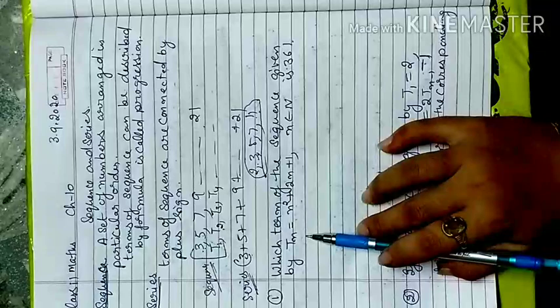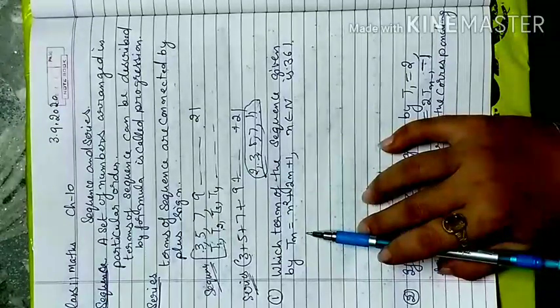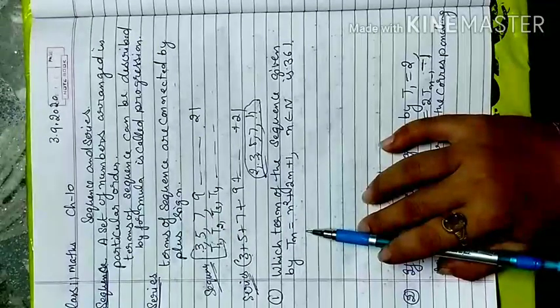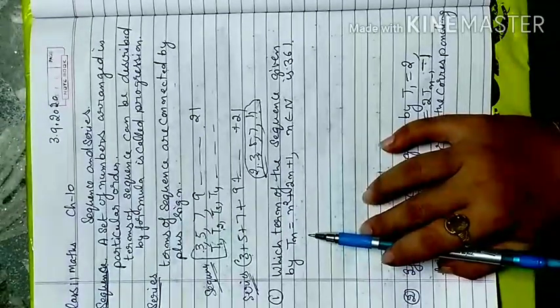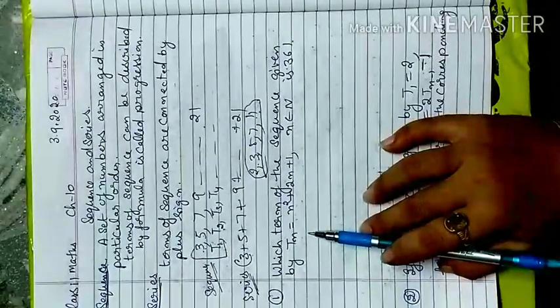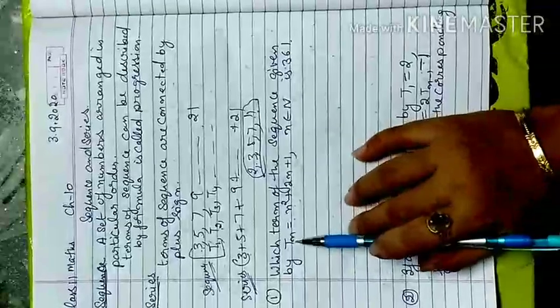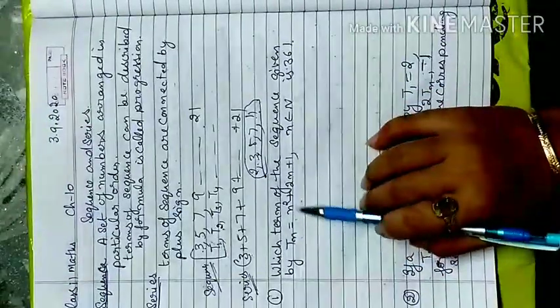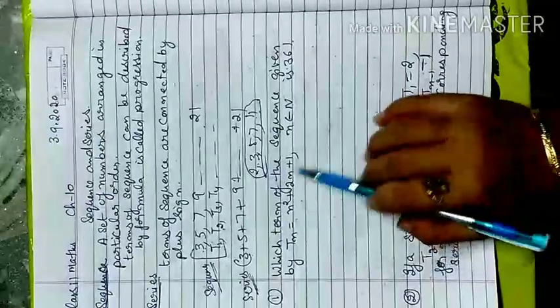So for your easiest convenience, because many times it happens that if I consider an minus 1, there is a bigger possibility of confusion with the first term a and the term. So better if you define the term symbol as t, so there will be no chance of confusion. So if I define this, that is given in your question, tn = n square plus 2n plus 1, so that is a formula.